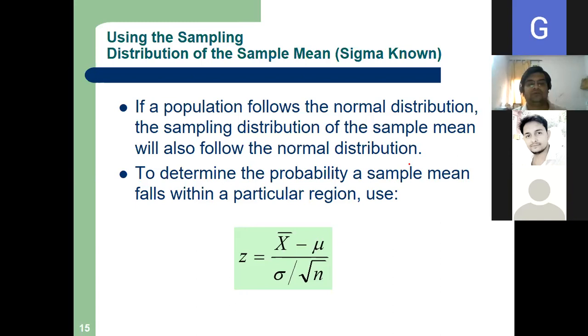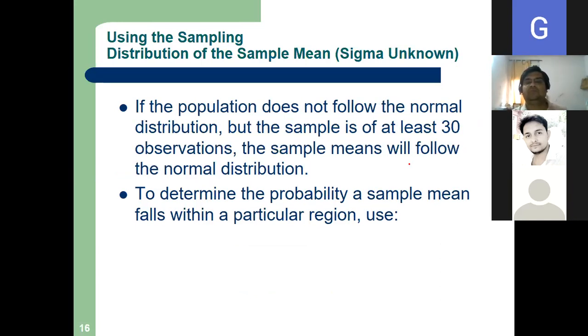Z is equal to X bar minus mu divided by sigma by root n. Clear? Have you written it?